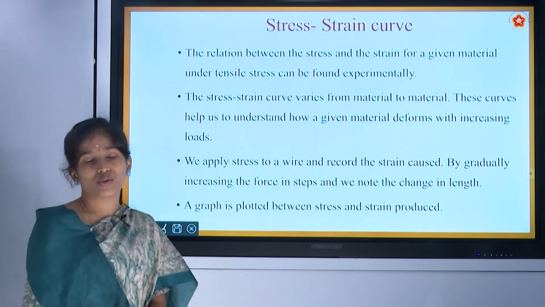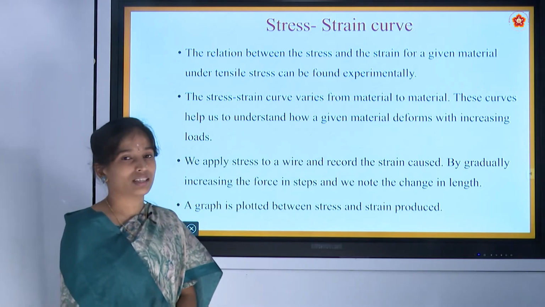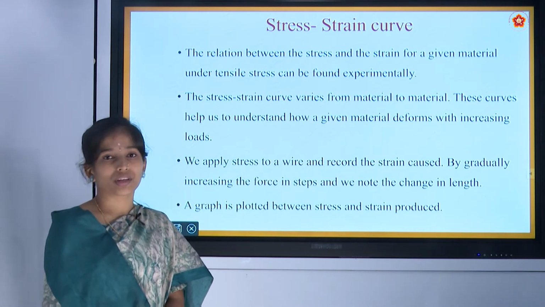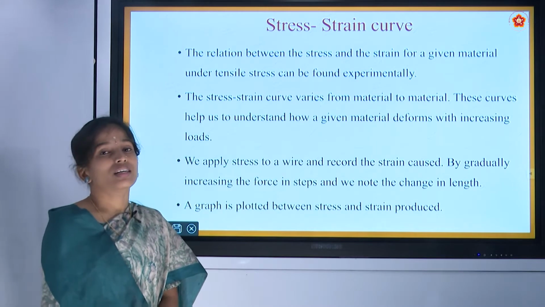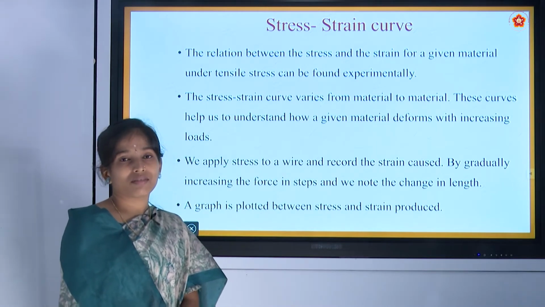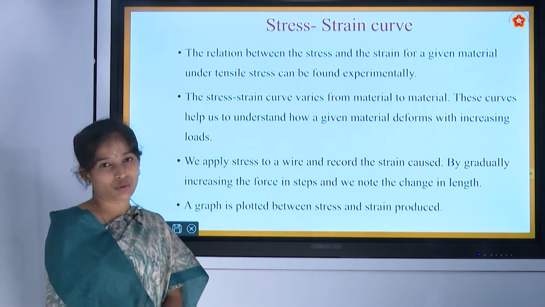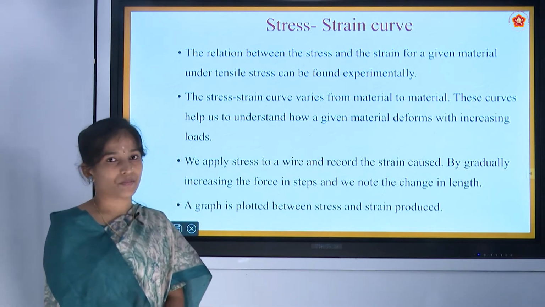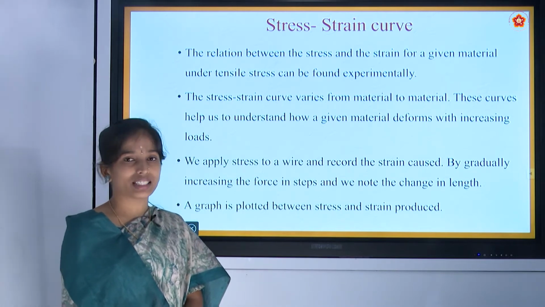To understand this stress strain curve, let us consider a wire of some length, say 100 meter. For this material we can hang a pan at one end and it is rigidly fixed at the other end. We can add mass in steps of some 500 gram.